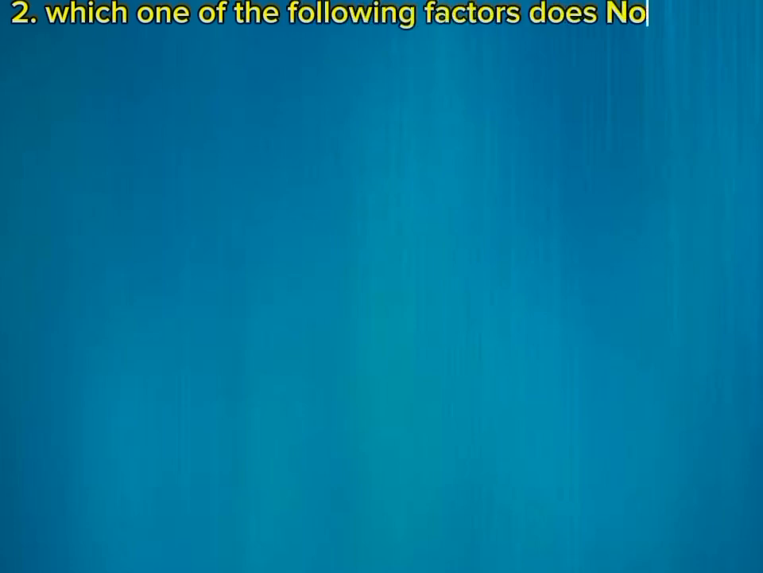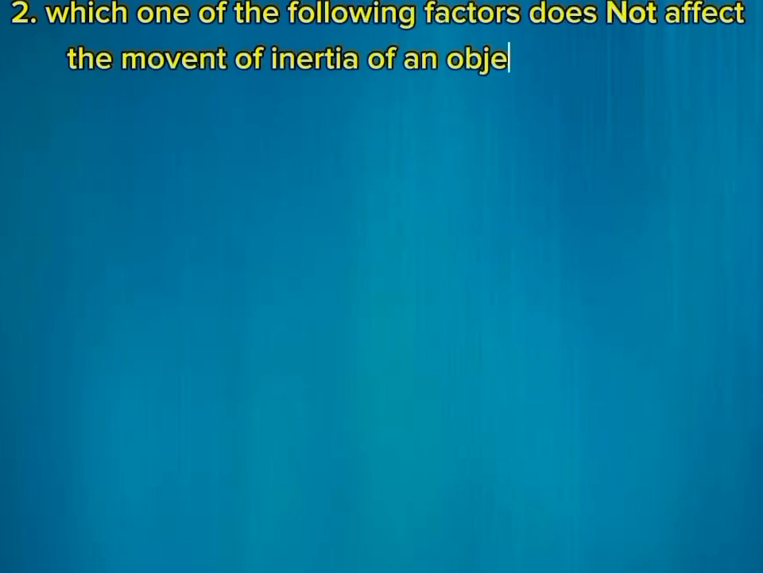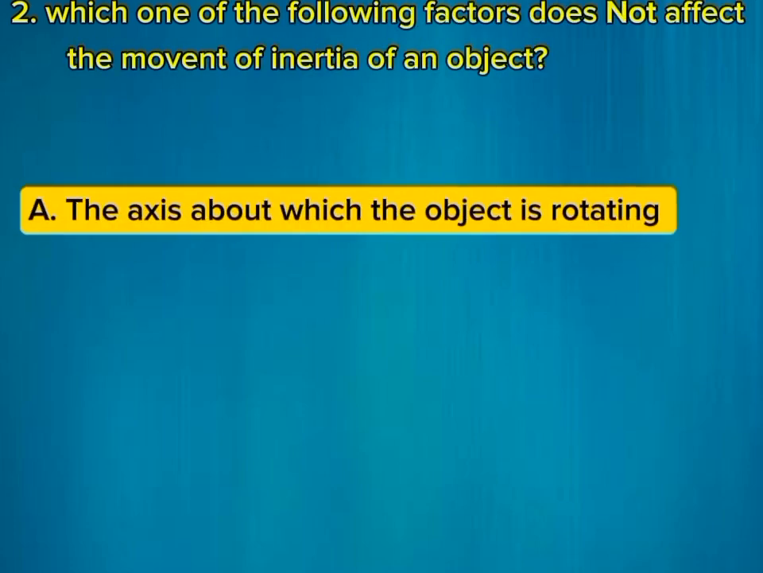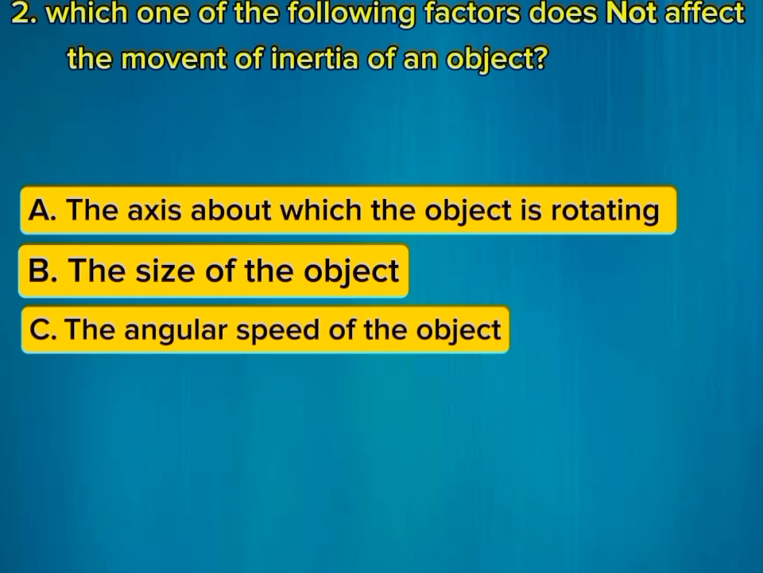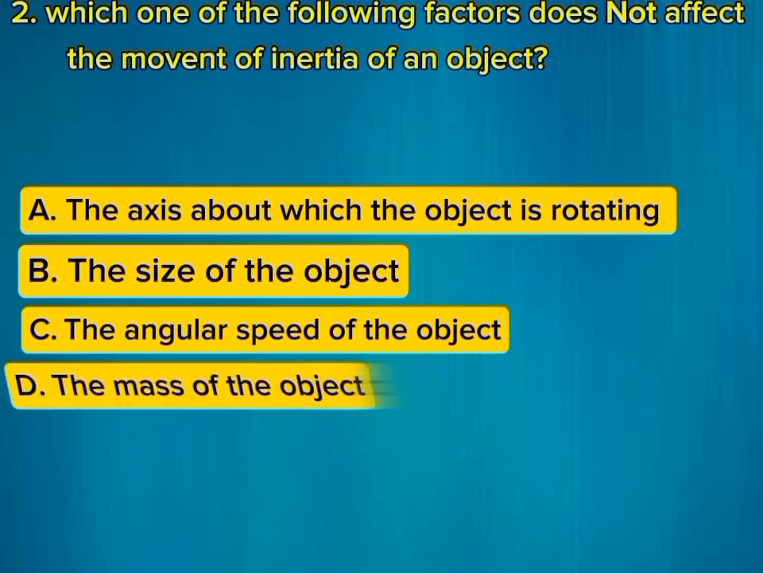Question number 2. Which one of the following factors does not affect the moment of inertia of an object? Choice A, the axis about which the object is rotating. Choice B, the size of the object. Choice C, the angular speed of the object. Choice D, the mass of the object.